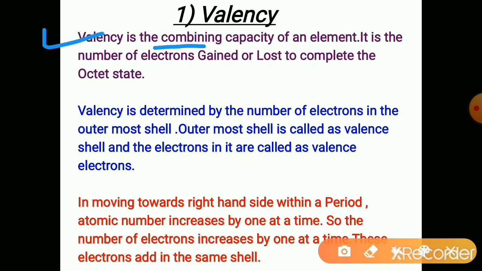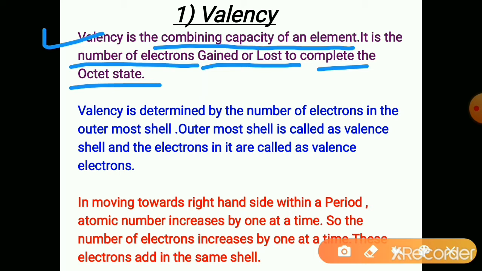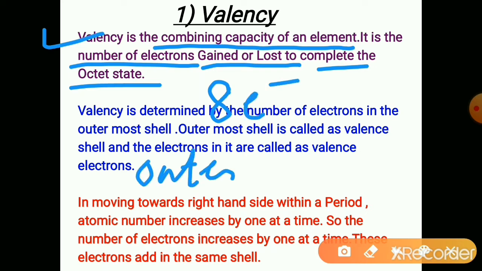Valency is the combining capacity of an element. The combining capacity is nothing but the number of electrons gained or lost to complete the octet state. Octet state means there must be 8 electrons in the outermost shell.